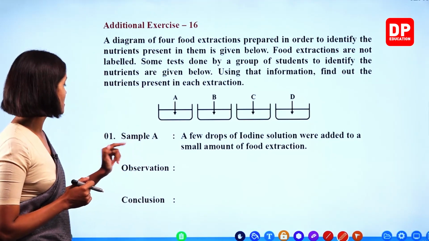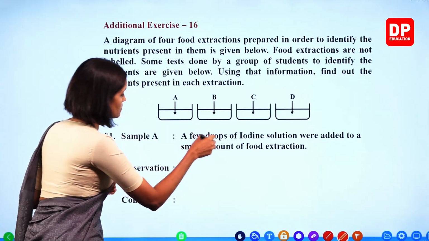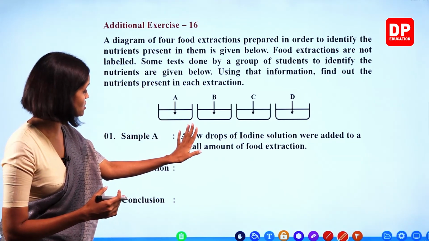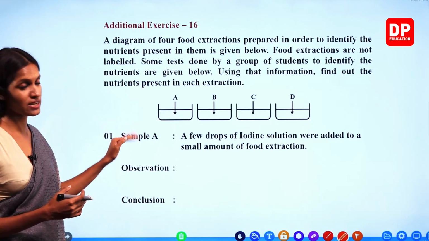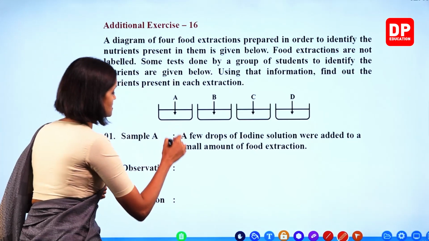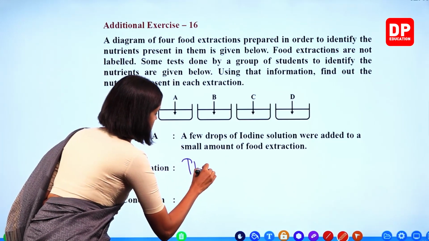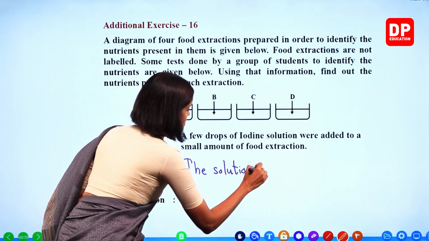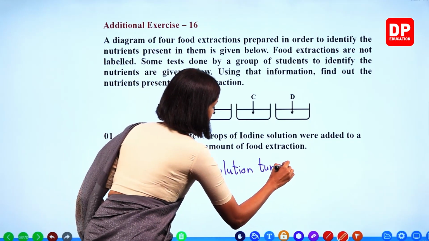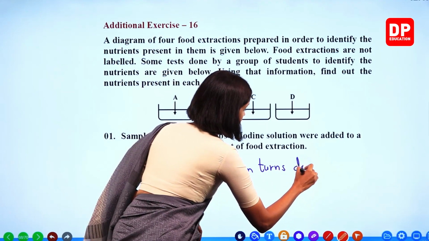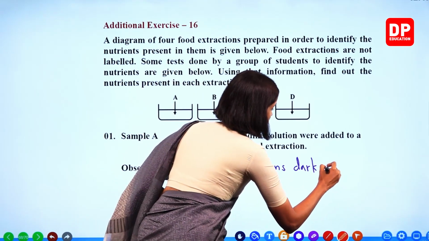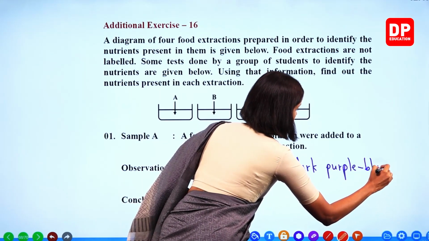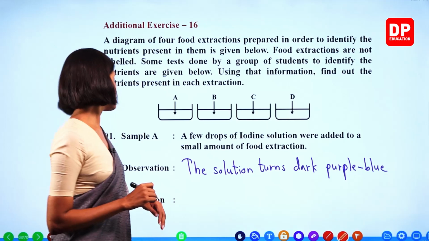Okay? Let's write the observation. So we have to assume that this is starch, and if you did the test on solution A, the observation is the solution turns dark purple blue. Right?